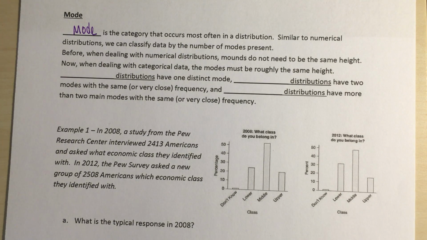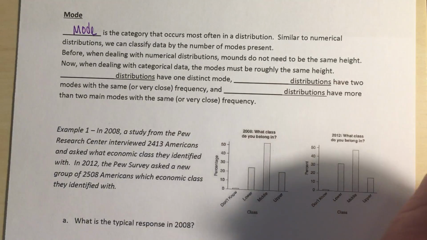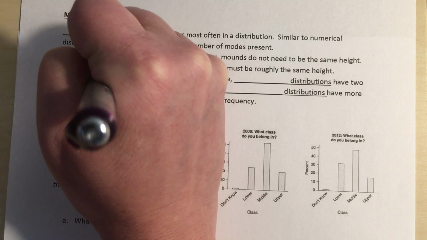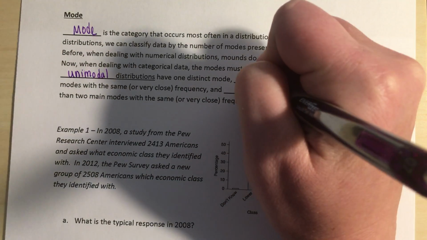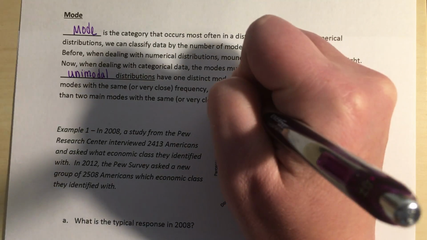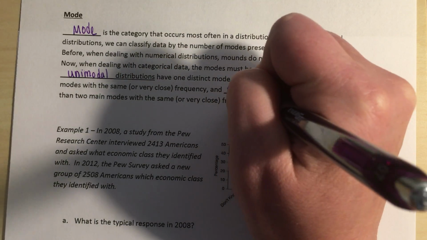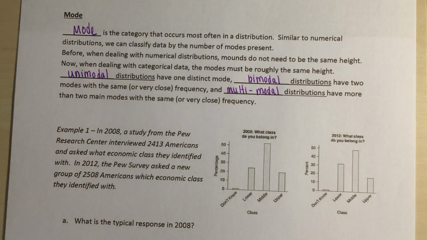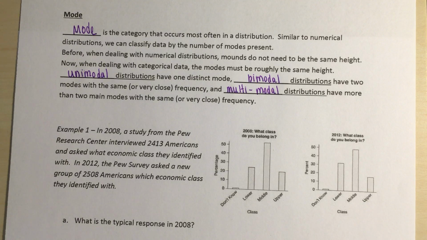When dealing with categorical data, we can have the same type of classifications that we saw before. We can have unimodal distributions that have one distinct mode. We can have bimodal distributions that have two modes. And then we can also have multimodal distributions. Again, when we're dealing with multiple modes, they have to have the same or very similar frequencies.